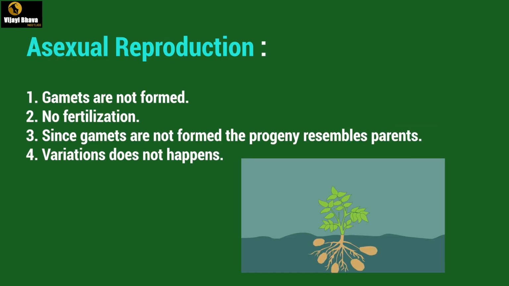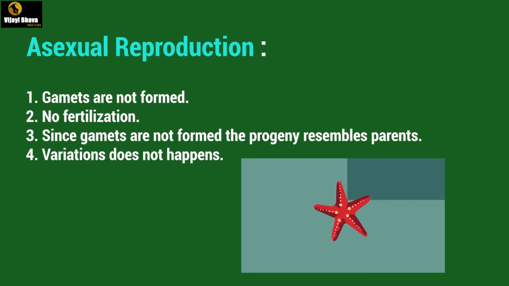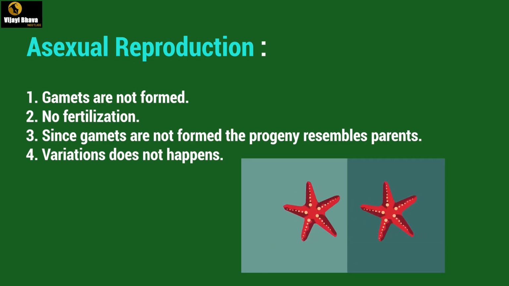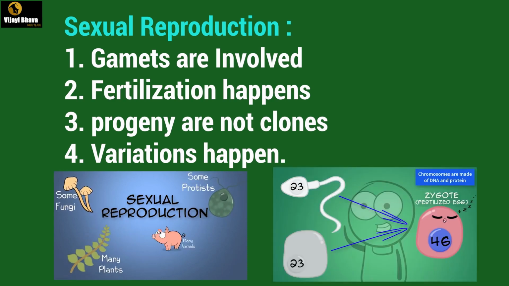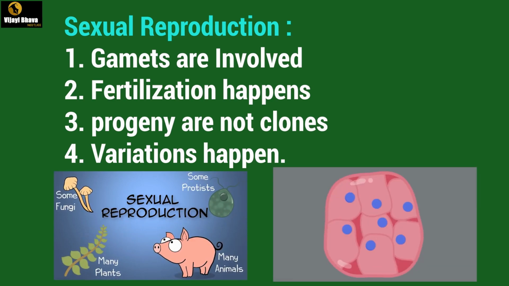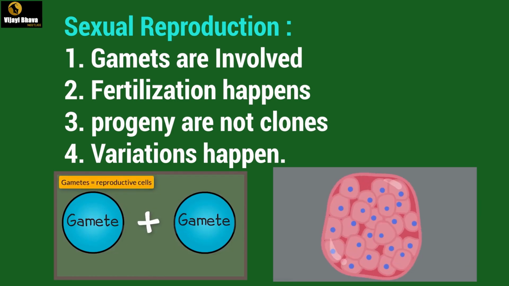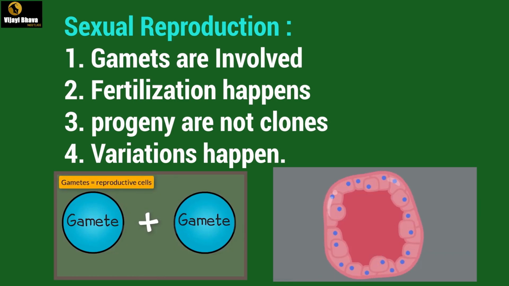Let us learn about asexual reproduction. In asexual reproduction, gametes are not formed. There is no fertilization. Since gametes are not formed, the progeny resemble the parent. That is, the progeny can be called clones. And variations do not happen in asexual reproduction. Now let us move on to sexual reproduction. Here, gametes are involved, fertilization happens, progeny are not clones, variations happen.